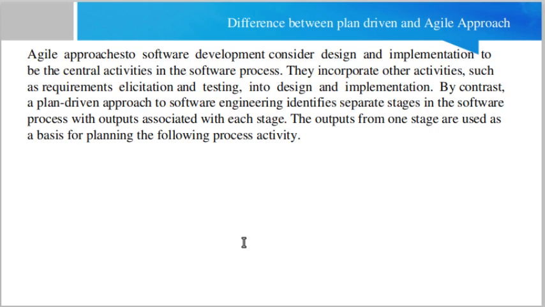With each iteration, the product gets more mature, and we deliver things to the customer, and after some iterations the project gets completed, and we get feedback from the customer at a very early stage in the agile approach. Now, agile software development considers design and implementation to be the central activities in the software process. They incorporate other activities such as requirement elicitation and testing.